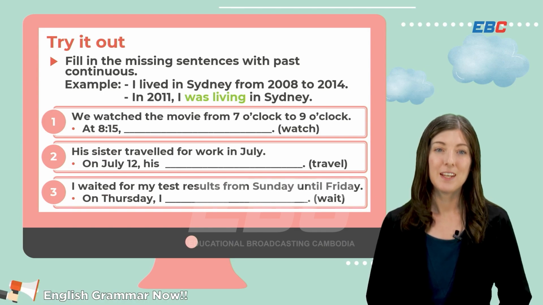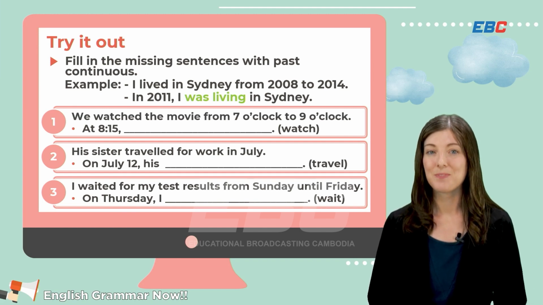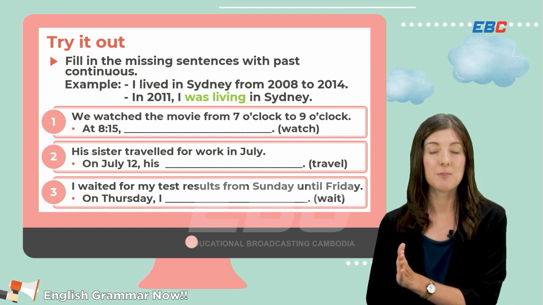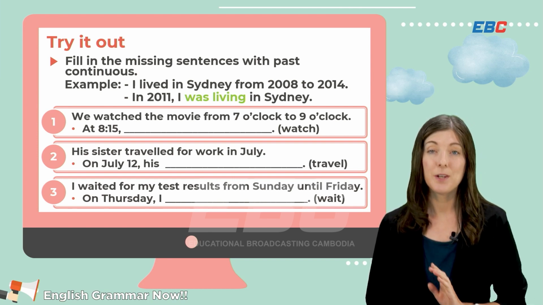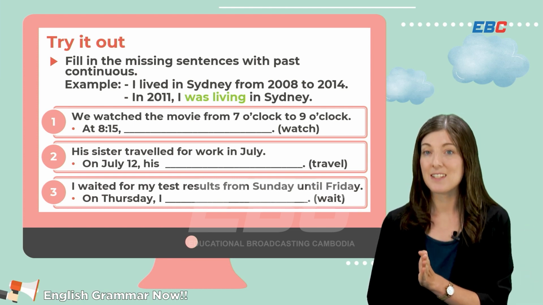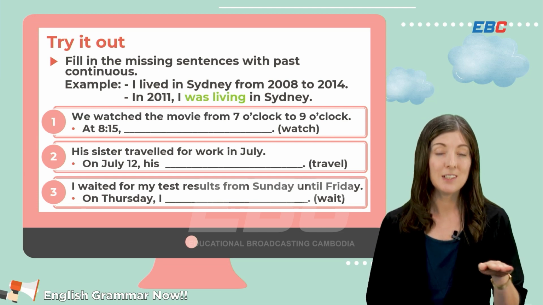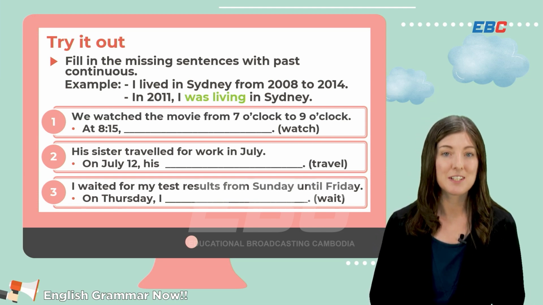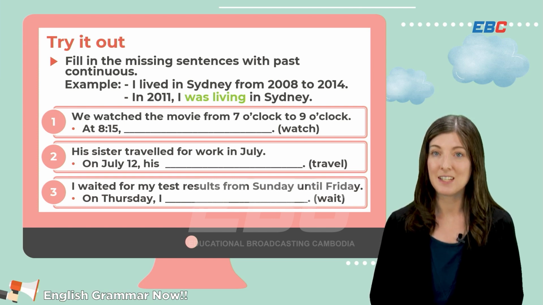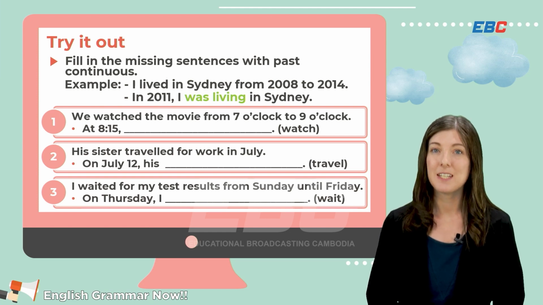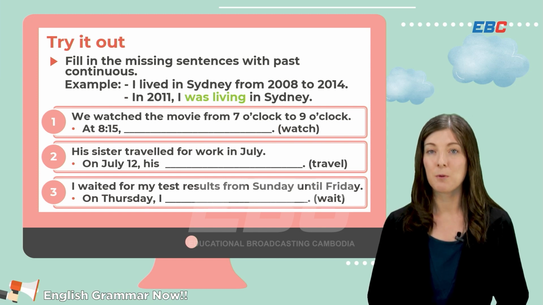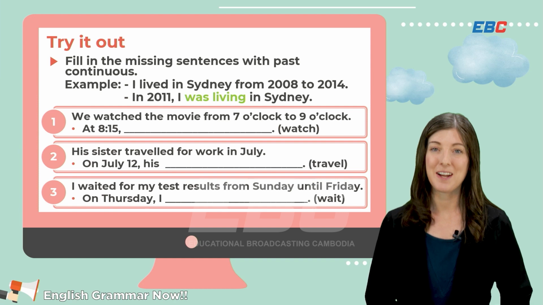Try it out. Here we have an example for you. I lived in Sydney from 2008 to 2014. In that sentence, we are using the past simple because it has a start and an end time. In the middle, we might use the past continuous. For example, in 2011, I was living in Sydney. For each of these three examples, you can write a past continuous sentence using the verb in brackets. Give it a try.